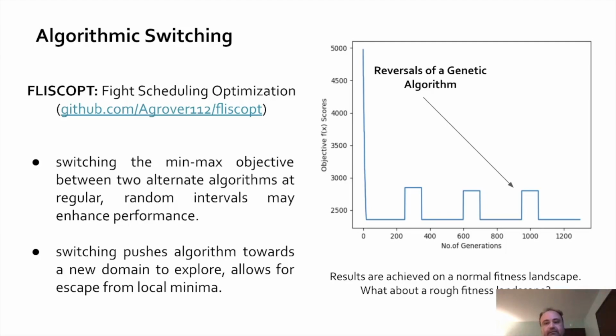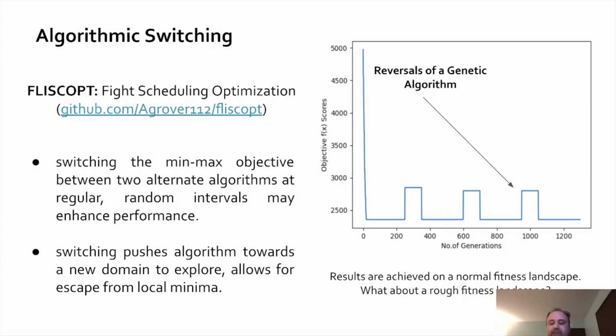So in this graph, you don't really see an improvement in performance. You see how the algorithm is reversed at every 200 generations. We're on a smooth fitness landscape right now, but if we were on a rough fitness landscape, we would see improvements in performance, or a decrease in the objective function score over a number of generations.